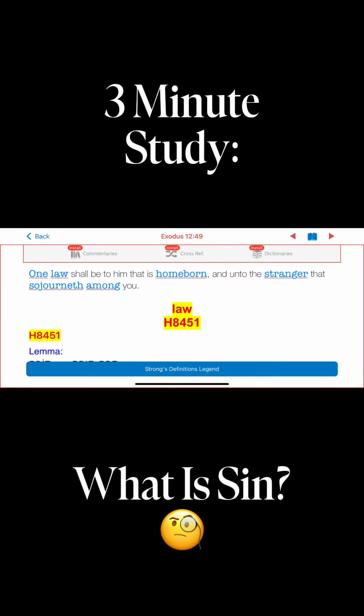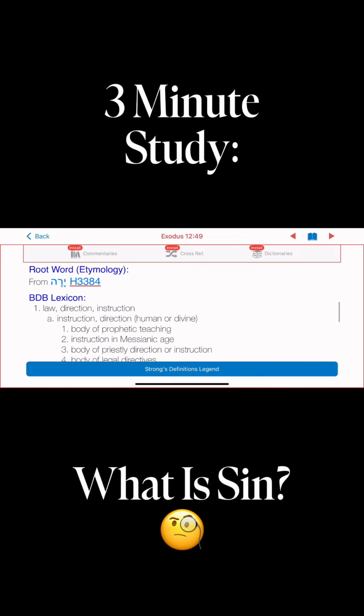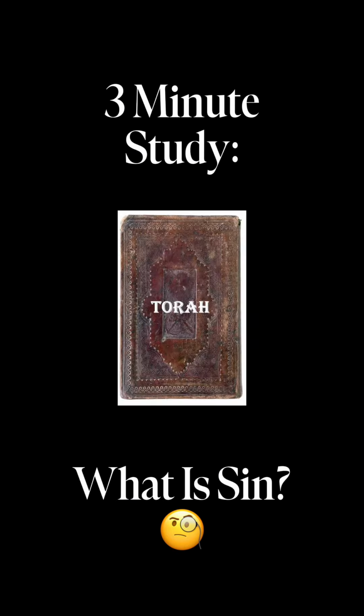Let's look up the word law in the Strong's Bible Concordance. We'll take it out of Exodus 12:49. It reads, "One law shall be to him that is homeborn, and unto the stranger that sojourneth among you." That Strong's Concordance number is H8451. We see that it is Torah. We scroll down and we see that Torah means law, direction, instruction. So the first 5 books of the Bible are called the Torah, the books of the law.